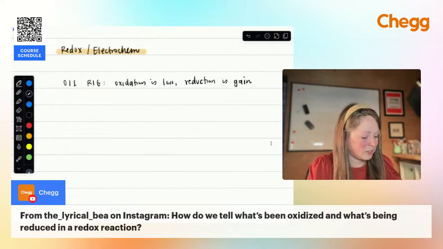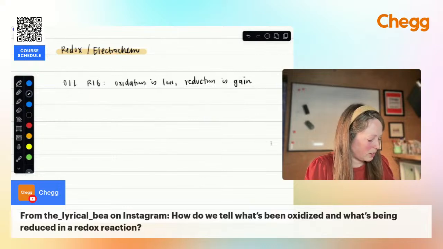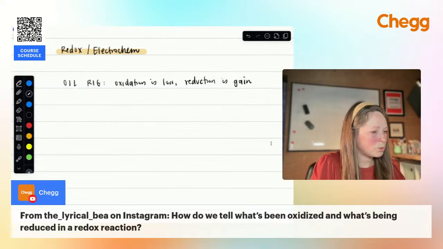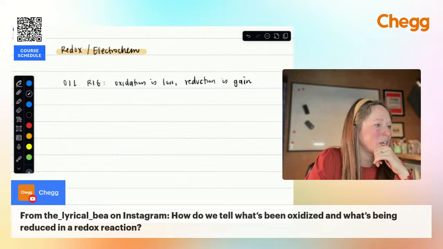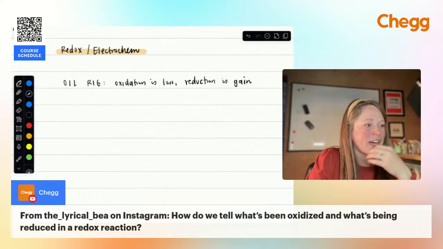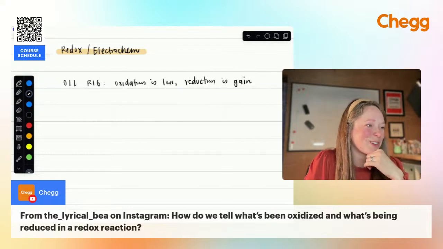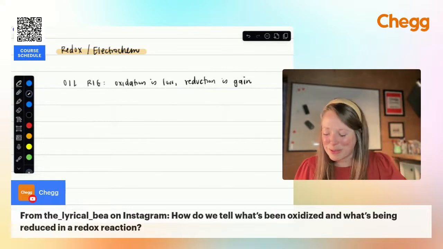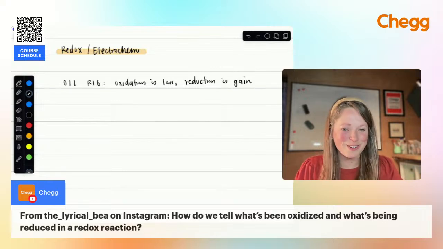Let me see if I have a redox reaction written anywhere, so I can just go through that. Give me one second to pull up a redox reaction and we'll go through an example. I wish I had perfect examples in my head all the time, right? But because we hit on so many different topics, it's good to have reactions that are going to work out, because when I make them up on the spot, they don't always work out so great.